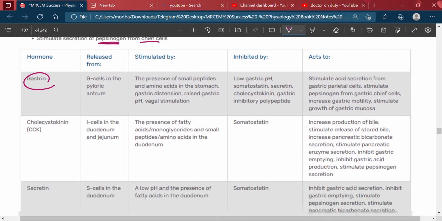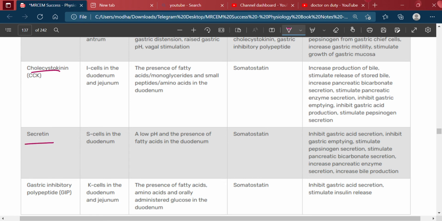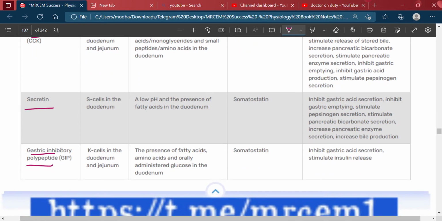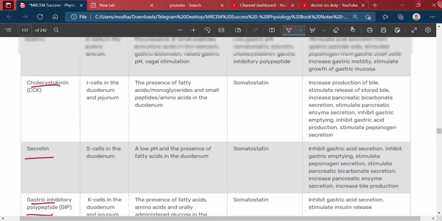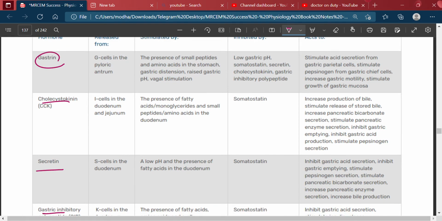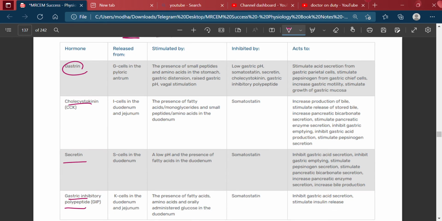So, gastrin, cholecystokinin, secretin, gastric inhibitory polypeptide. This we will see now. Gastrin is released from the G cells in the pyloric antrum. This is the stomach and this is the pyloric antrum. Gastrin is secreted by the G cells of the pyloric antrum.